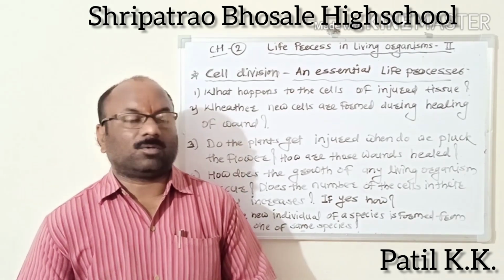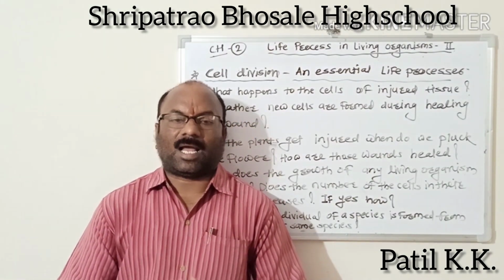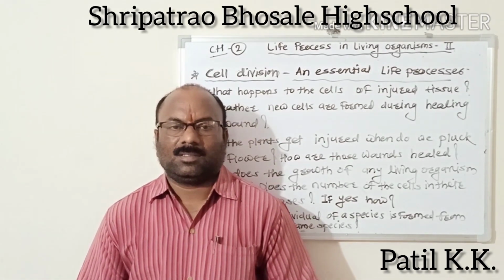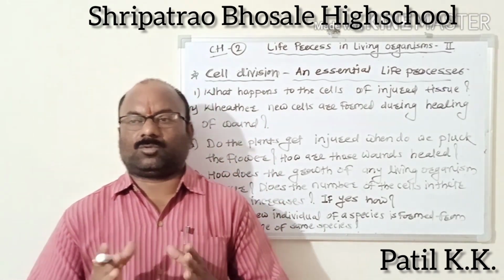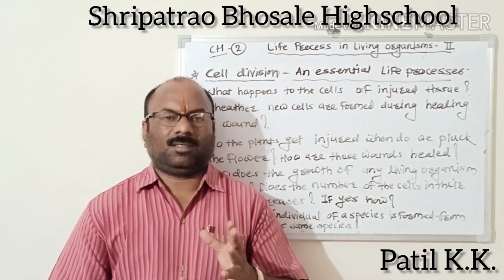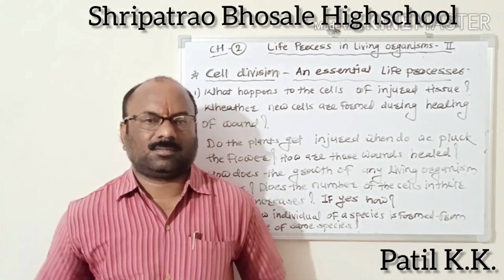And due to the chromosomes, genes and DNA, the new individual becomes similar to the existing species.